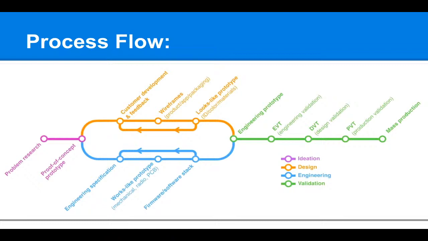And then you have to go to customer development. While you are making the prototype, you have to take care of these things: from time to time you have to take feedback from customers, or the customers around you, whatever customers you already have. And then the wireframes, which is all about the flow of your product, and then the prototype. These two things, the customer development and the wireframes, will keep changing until you feel the prototype is done.